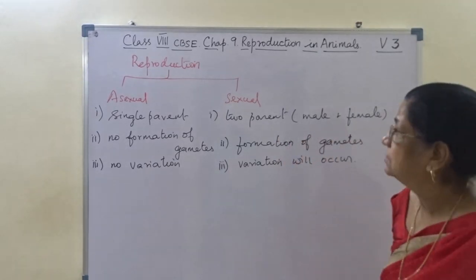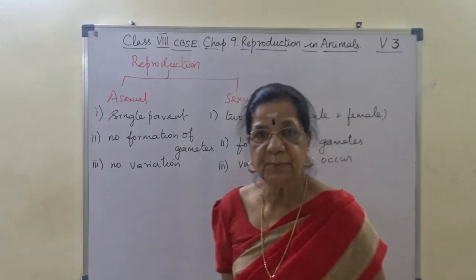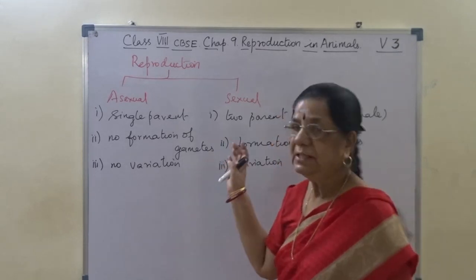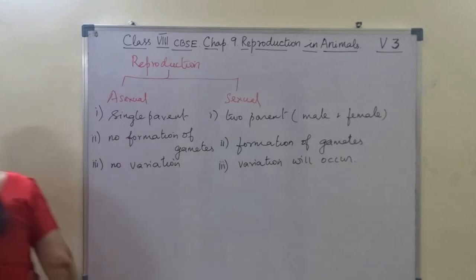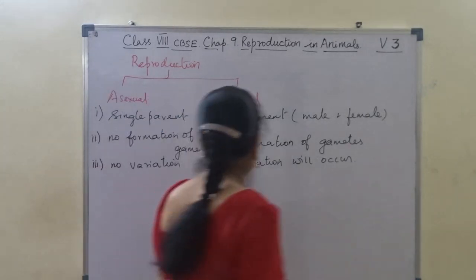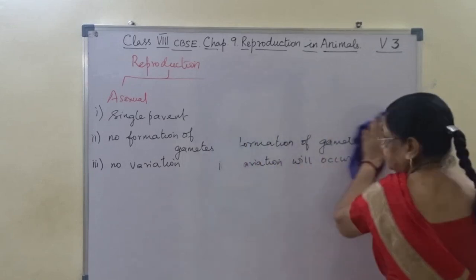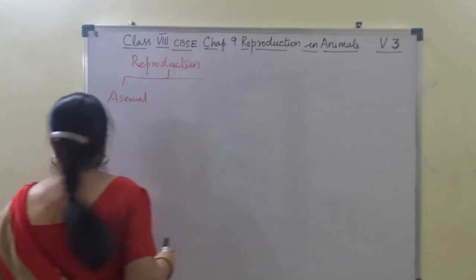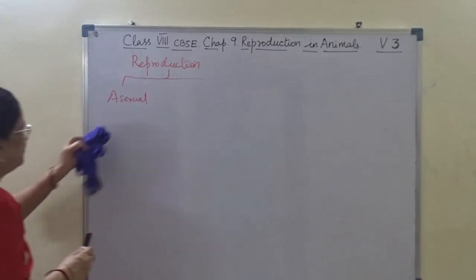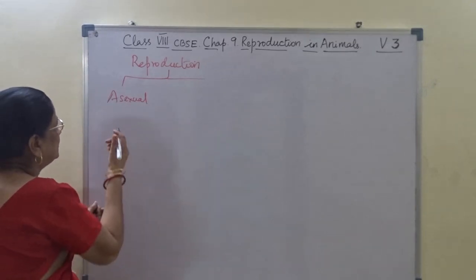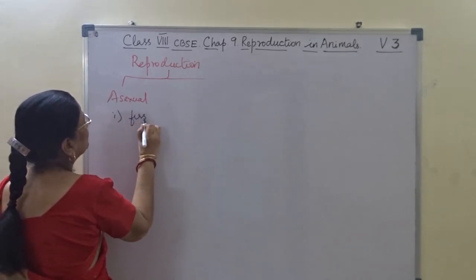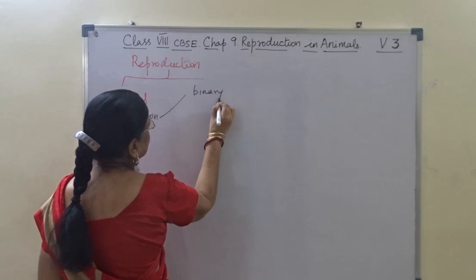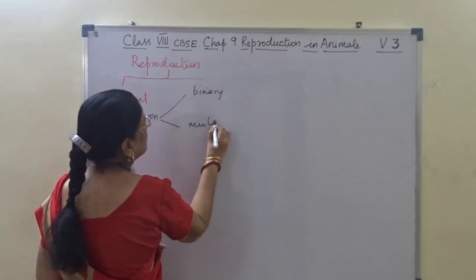Right? So here in animals, asexual reproduction and sexual reproduction will occur. First we will see asexual reproduction. Now this asexual reproduction happens by different methods. First method is fission, and this fission may be binary fission or multiple fission.